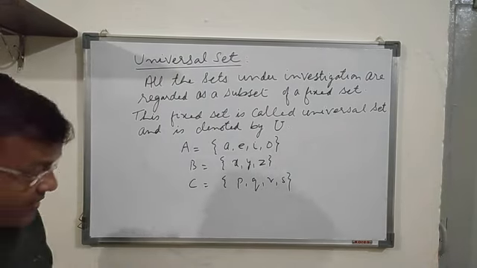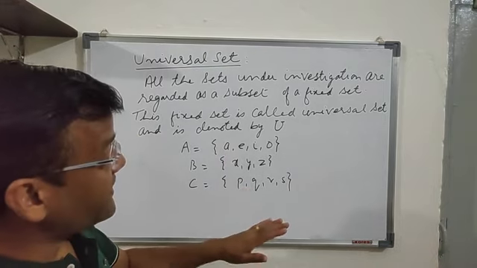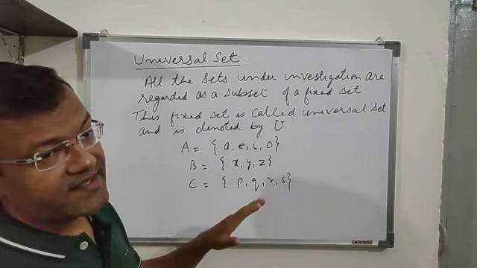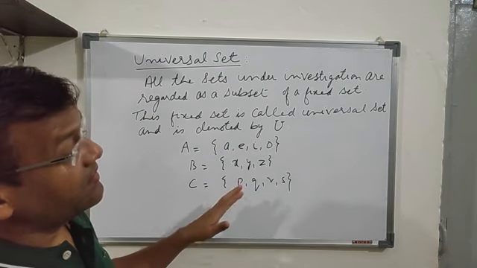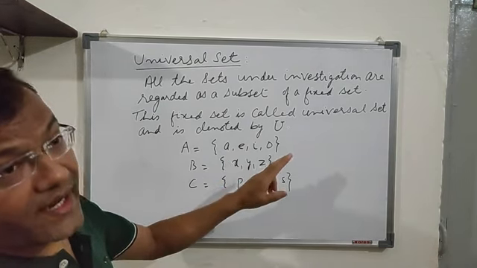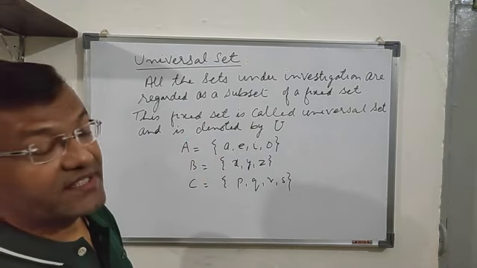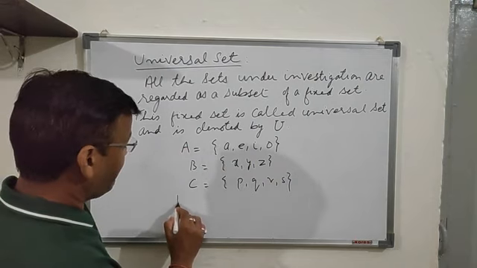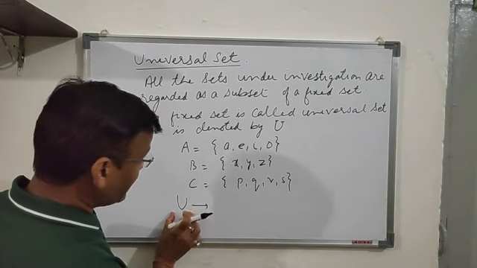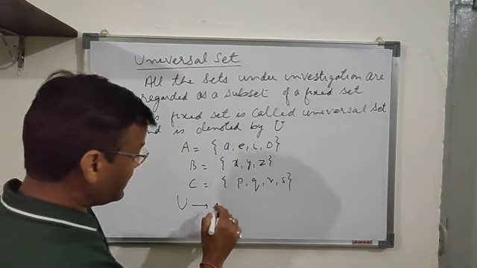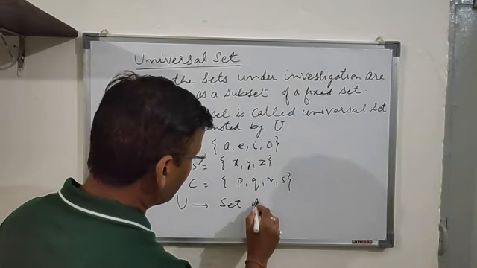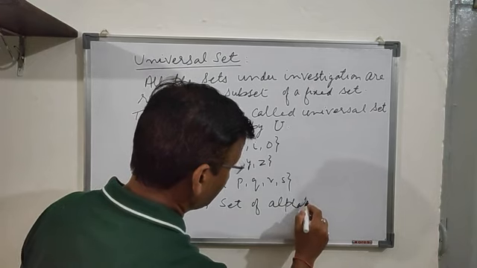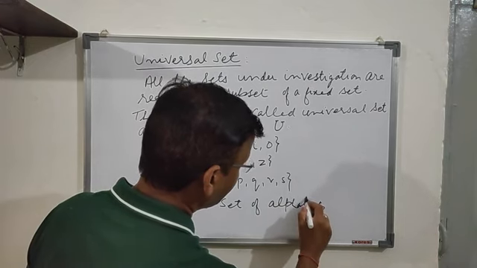Now you can see if I think about these three sets, and there can be more sets also, all these sets are subsets of a set, which is the universal set, and it is the set of alphabets. That means for these sets, the universal set will be the set of alphabets.